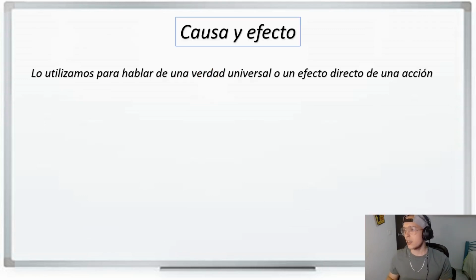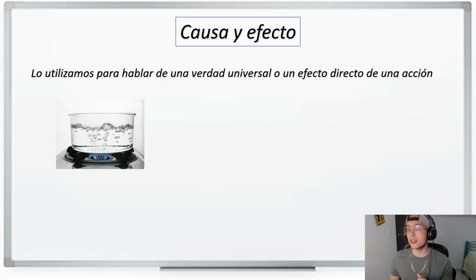Okay? Now, we can see in these examples that we normally use this tense to talk about universal truths. Okay? Or the direct effect of an action. With a universal truth, I mean something like this. We have the water, and we say, si calientas agua, se evapora. One more time. Si calientas agua, se evapora. If you heat water, it evaporates.